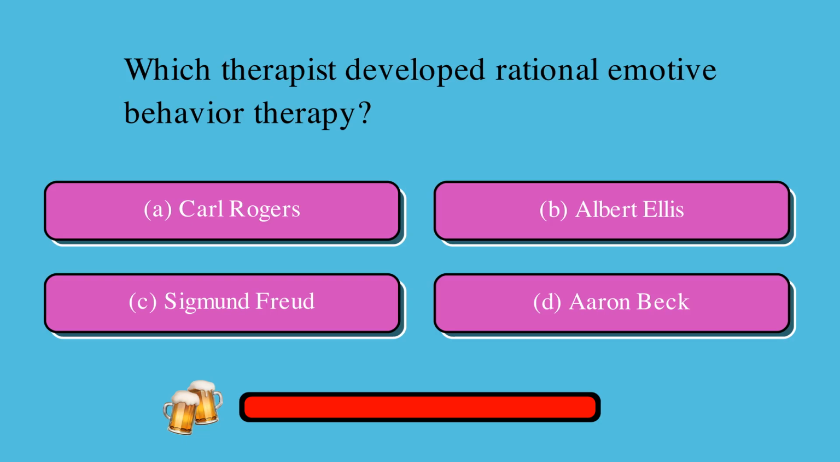Which therapist developed rational emotive behavior therapy? Is it A, Carl Rogers, B, Albert Ellis, C, Sigmund Freud, or D, Aaron Beck? The correct answer is B, Albert Ellis.